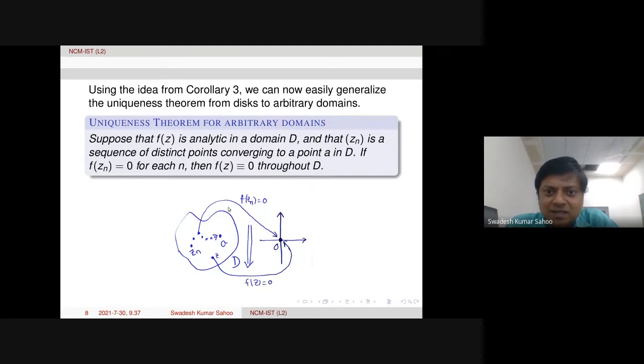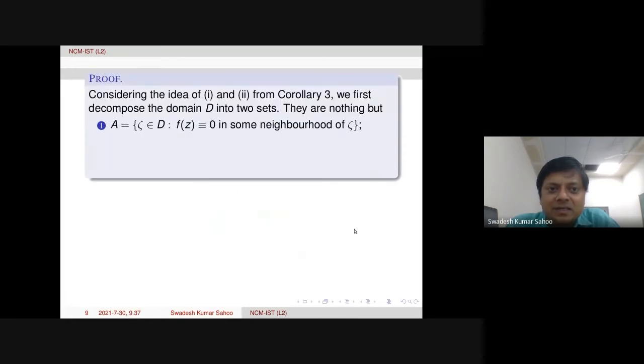Considering the idea from the previous corollary, the zeros are isolated, we decompose the main domain into two parts. The first part is capital A, where we collect all points zeta in the domain so that F is identically equal to 0 in some neighborhood of zeta.